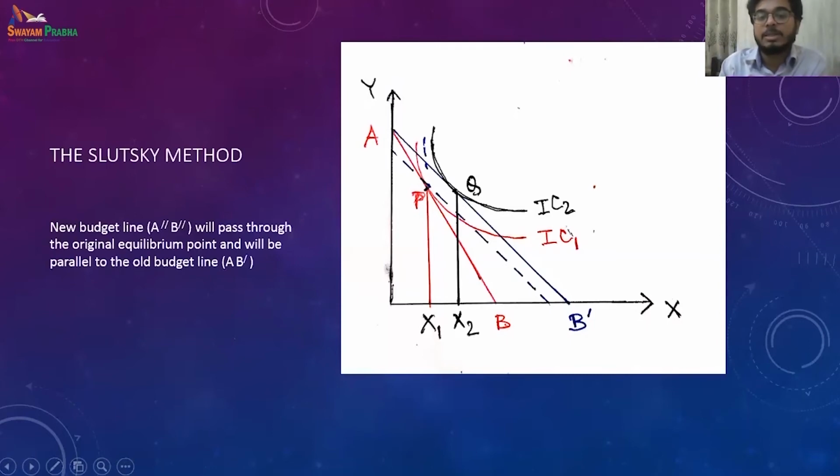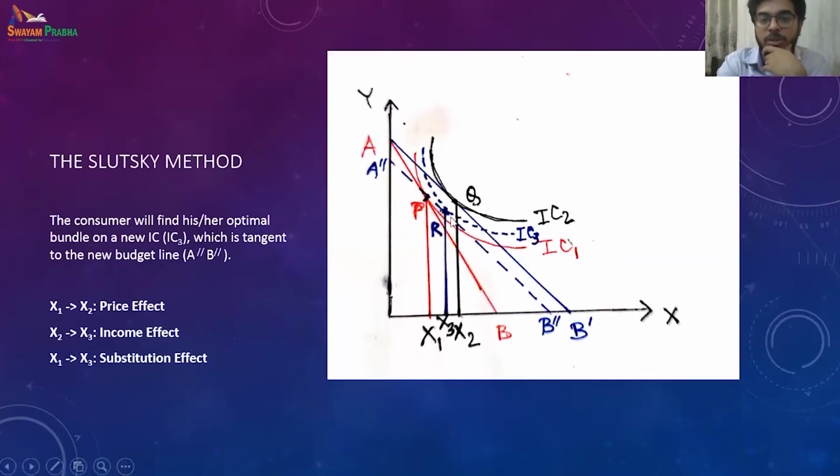So the new budget line A double prime B double prime will pass through this point, and by that virtue the consumer will attain a new indifference curve, which is above the indifference curve that the consumer held before the price change. And the same thing happens over here.